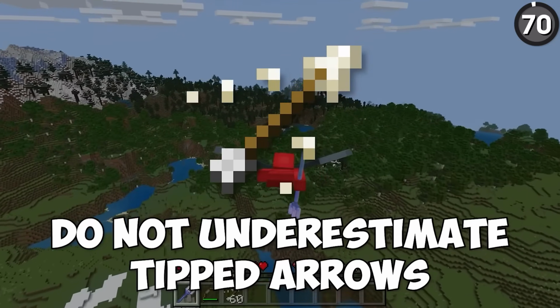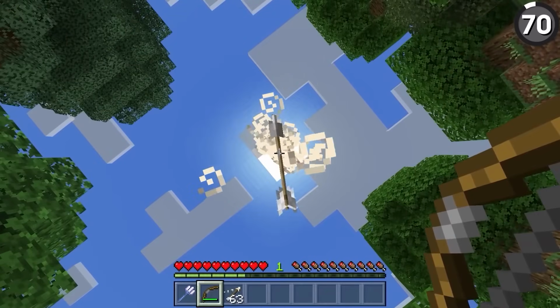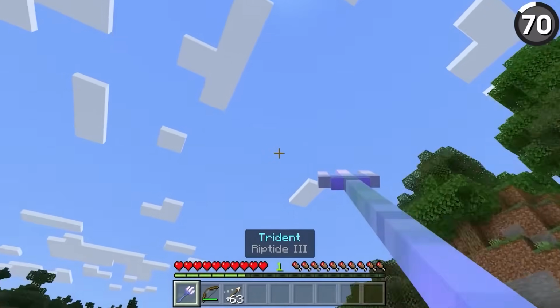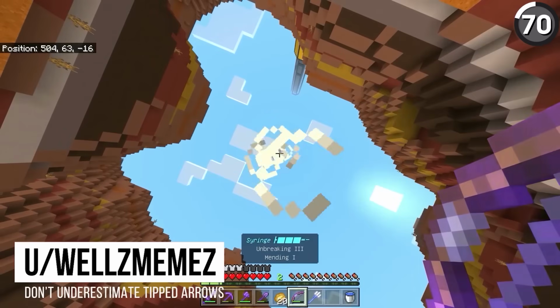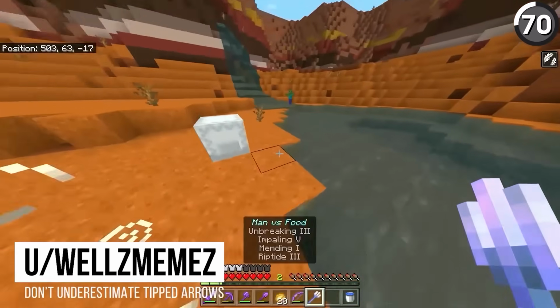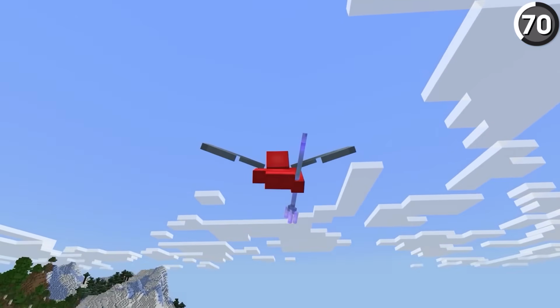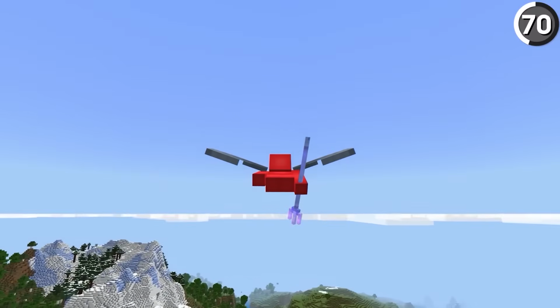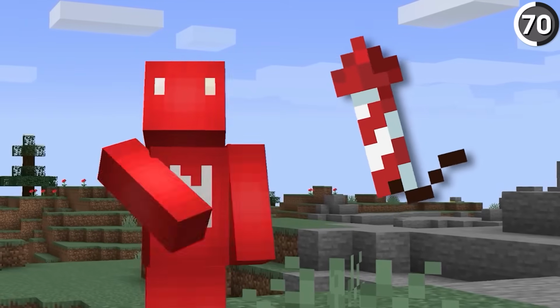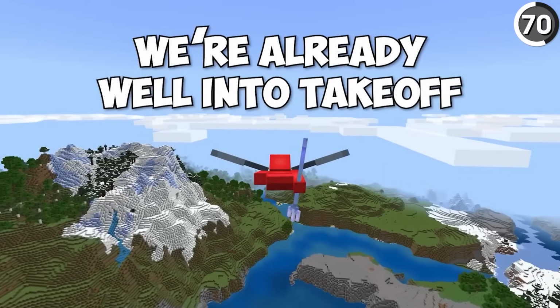Do not underestimate tipped arrows, because silly as it may seem, we only need to shoot ourselves with one of these to go sky high. As this user shows off, if we were to give ourselves the slow falling potion effect and then use a Riptide Trident, then we'll be able to keep that same speed going right up in a 45-degree angle. And from there, forget about using rockets for your elytra, we're already well into takeoff.